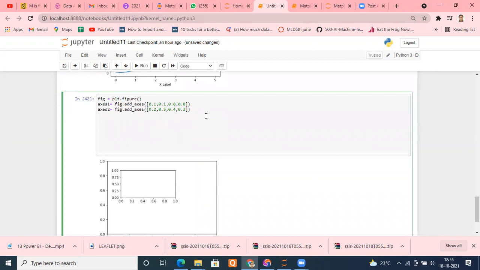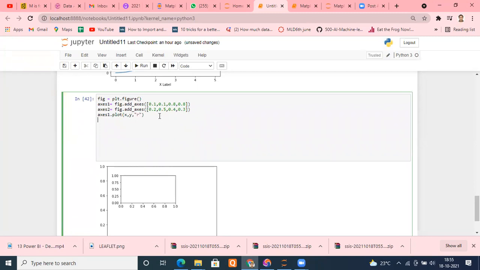So suppose I want to plot again, the axes I have created. In the bigger graph, I want to plot axis1.plot(x, y). And in the small one, let's change the color so that we can differentiate. That color will be red.